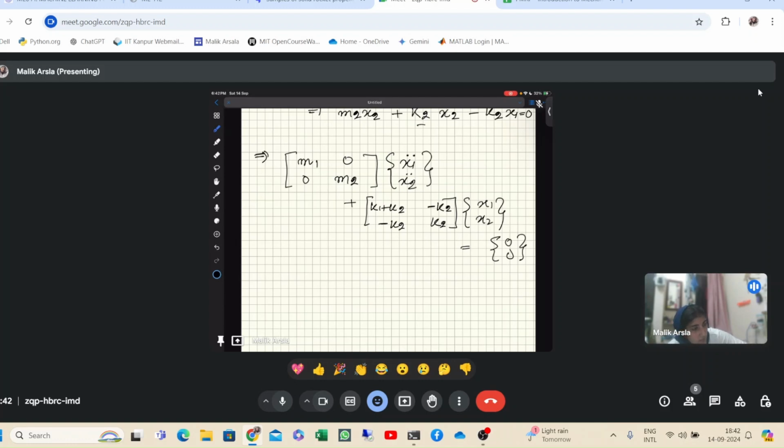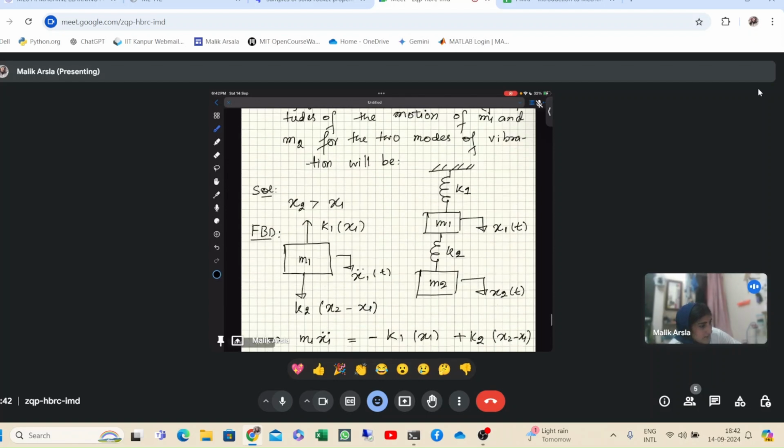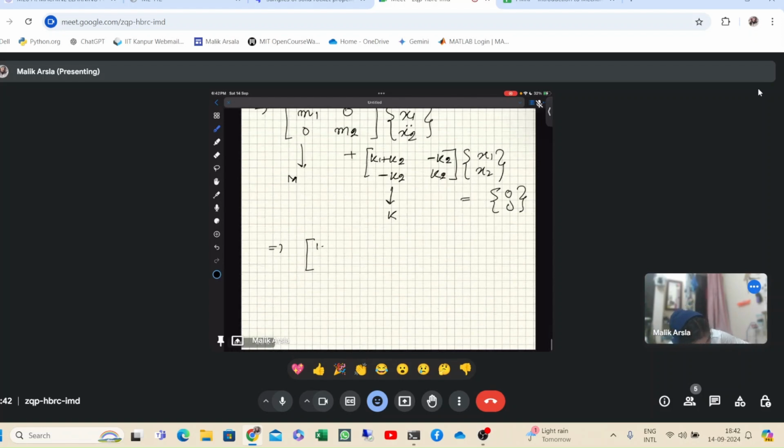Okay, now this matrix we again call it M, and this is the stiffness matrix, or we call it K. Now putting the values, M1 is equal to 1.5, I guess, yeah, and M2 is equal to 0.8, so M will be [1.5 0; 0 0.8].